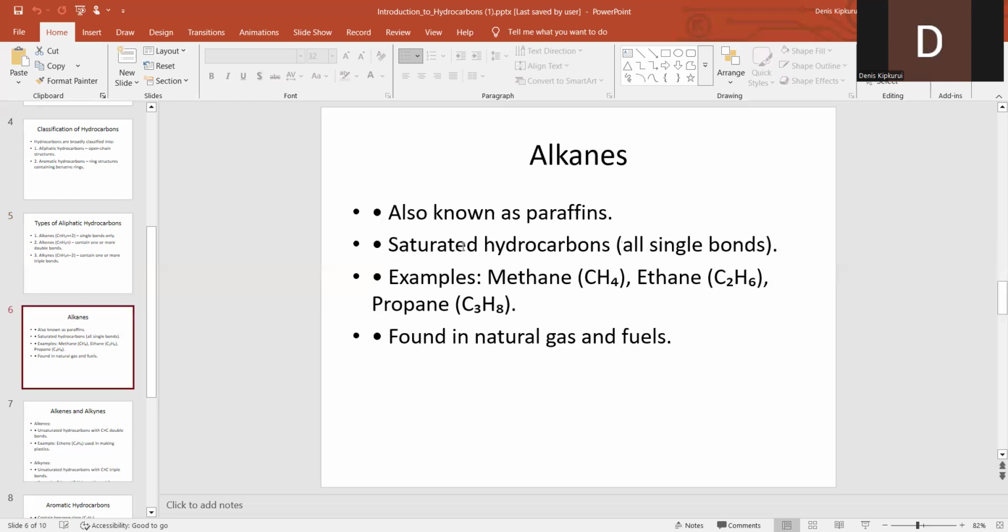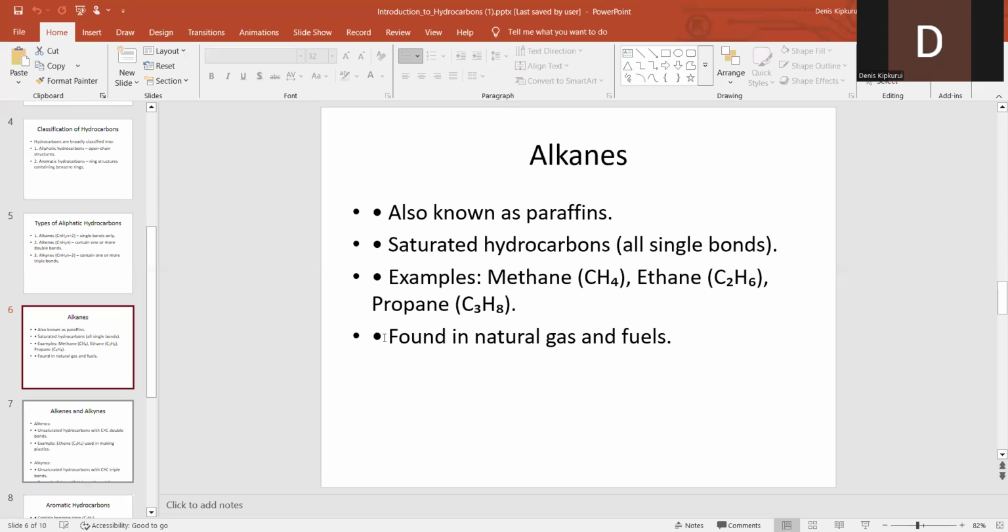So let us just look at alkanes. Alkanes are also called paraffins. If you have seen paraffin, the oil that was used to light lamps, we call them alkanes. Alkanes have what we call single bonds. They are saturated. When we say they are saturated, it means they are all single bonds. Examples we have methane, the gas you use for cooking at home. We have also ethane gas, and then we have propane gas. So both of these naturally exist as fuels. The one we use for cooking belongs to a group we call alkanes, and they are single bonds.